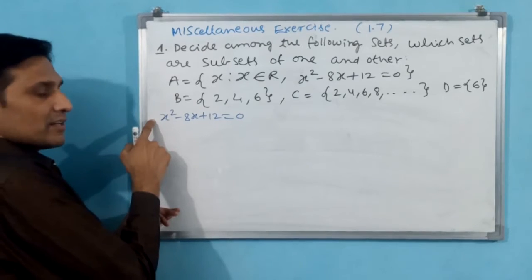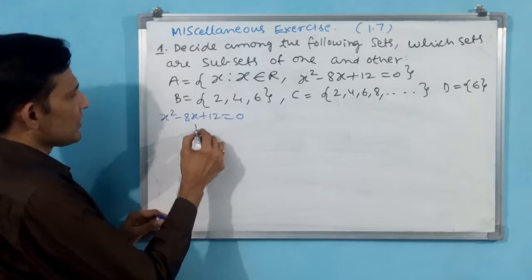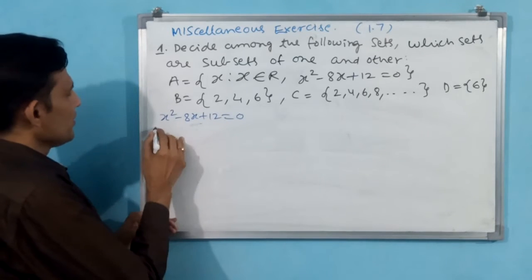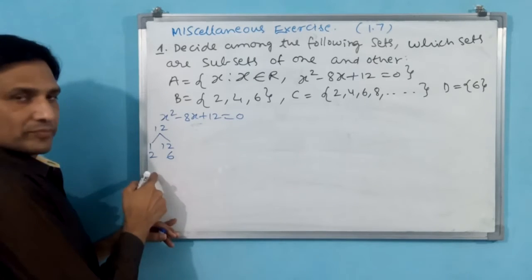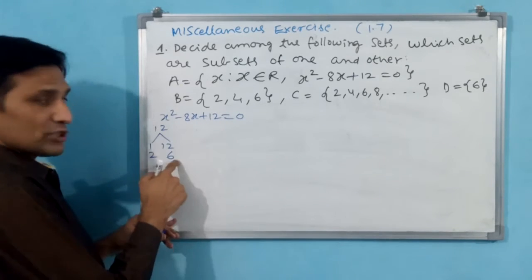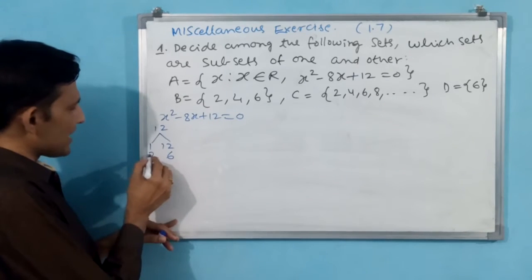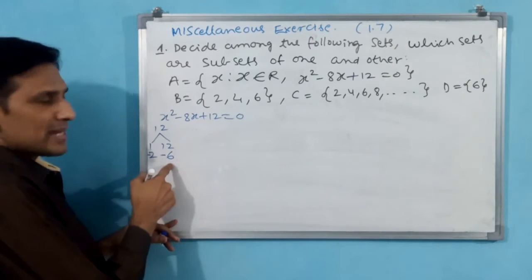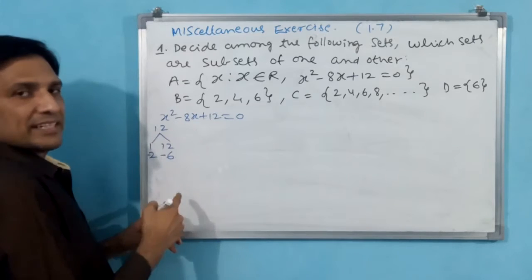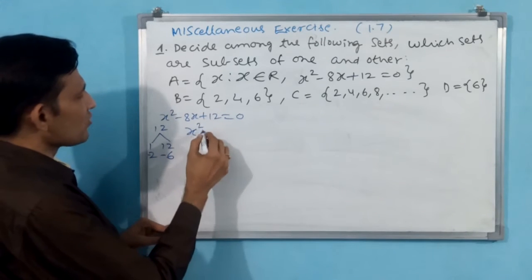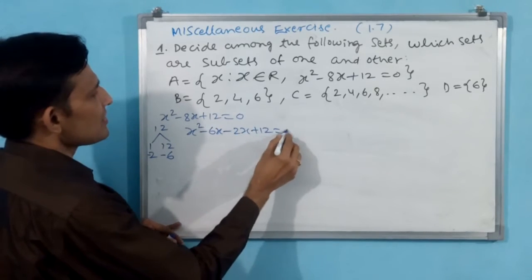You see here nothing is there, meaning 1 into x square. A into C is 1 into 12, that means 12. The factors of 12 are 1 into 12, 2 into 6. 1 into 12 is not going to work, but 2 into 6 is a possibility. 2, 6 gives 8, but minus is there, so what am I going to do? Minus 2 into minus 6 is plus 12, and minus 2 plus minus 6 is minus 8. Now how am I going to write it? x square minus 6x minus 2x plus 12 is equal to 0.